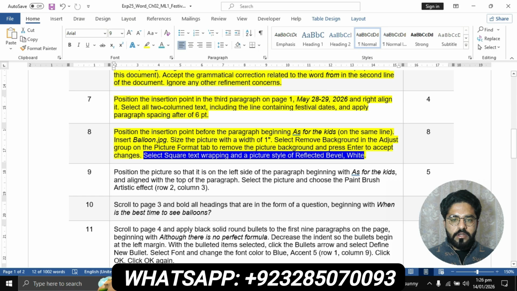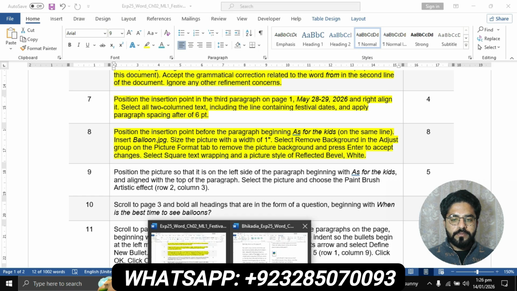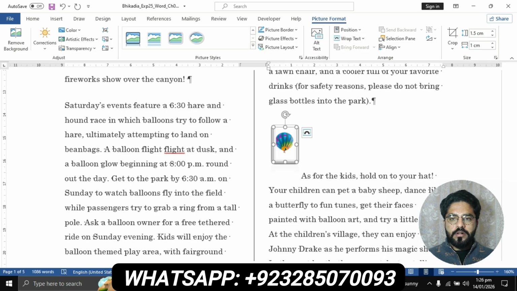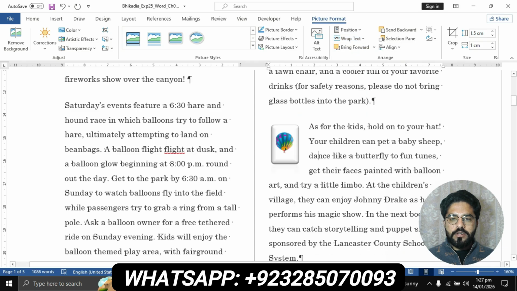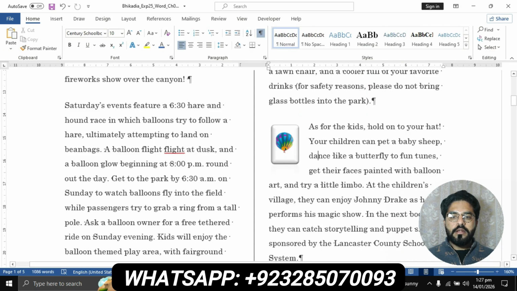And also select the square text wrapping. As you can see, square text wrapping and reflected bevel are now applied on this.